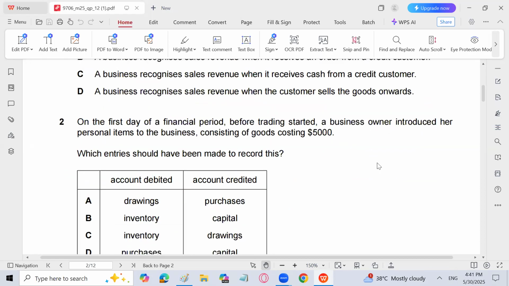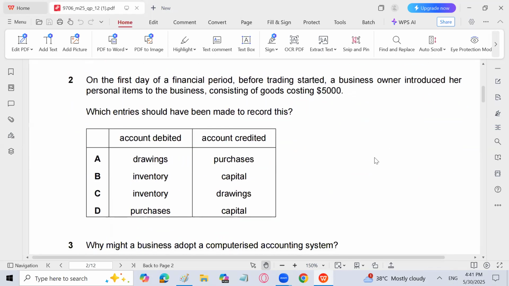On the first day of a financial period before trading started, a business owner introduced her personal items to the business consisting of goods costing 5,000. Which entries should have been made to record this? Whenever the owner puts his investment into the business, that is known as capital, so capital is going to be credited. It means the answer is either B or D, but the answer is B, inventory debit and capital credit.